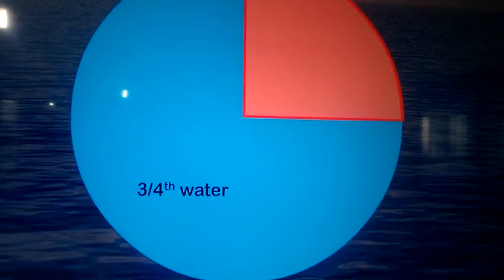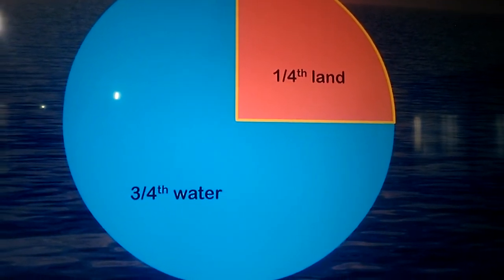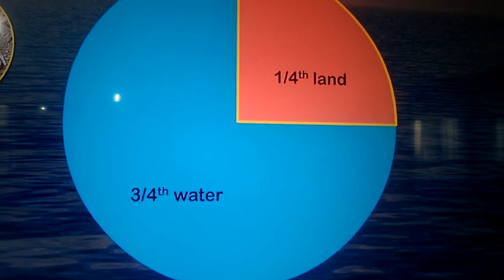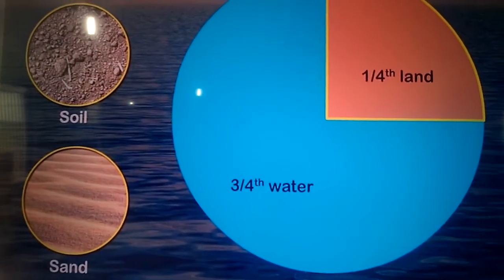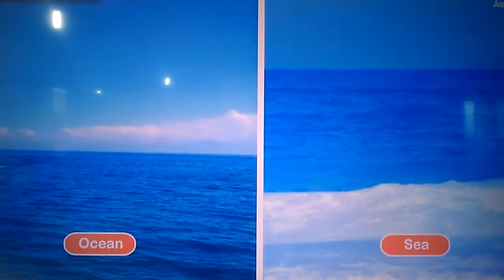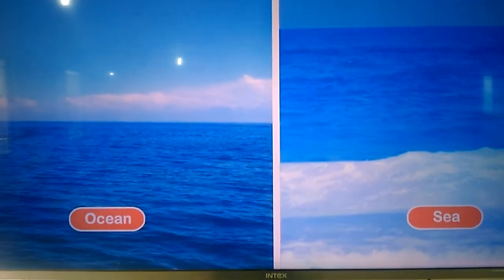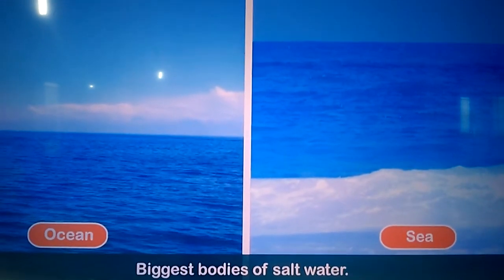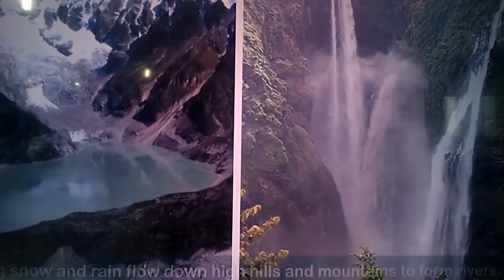See the 3/4 part, and the 1/4 part is land, which consists of soil, sand and rocks. See the ocean and sea, biggest bodies of salt water, which water we cannot drink.